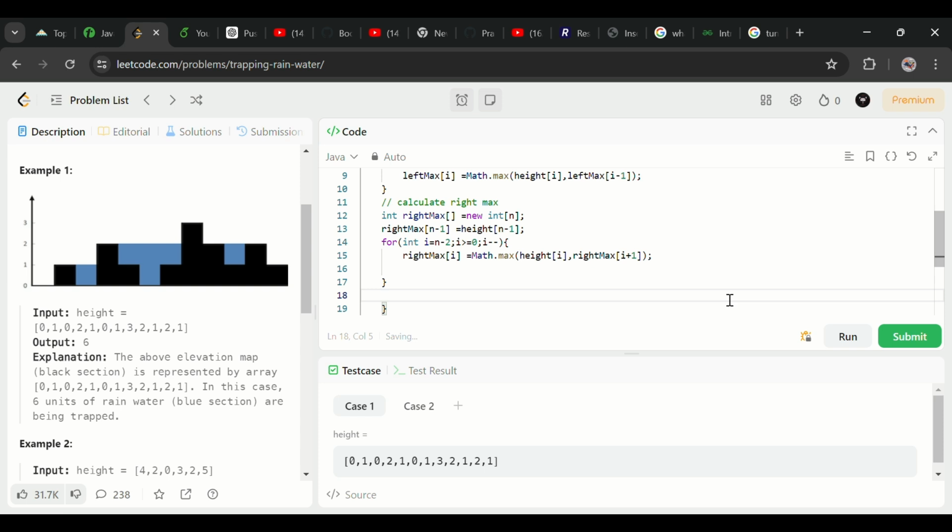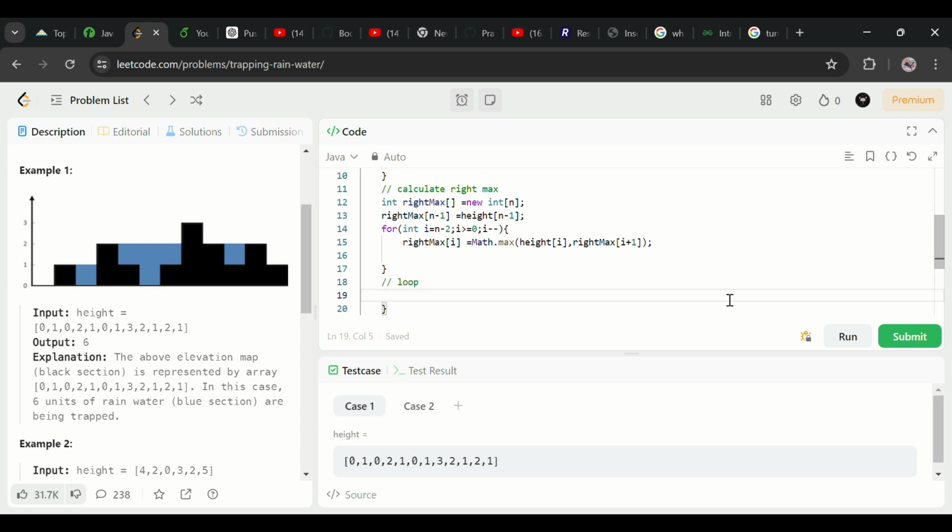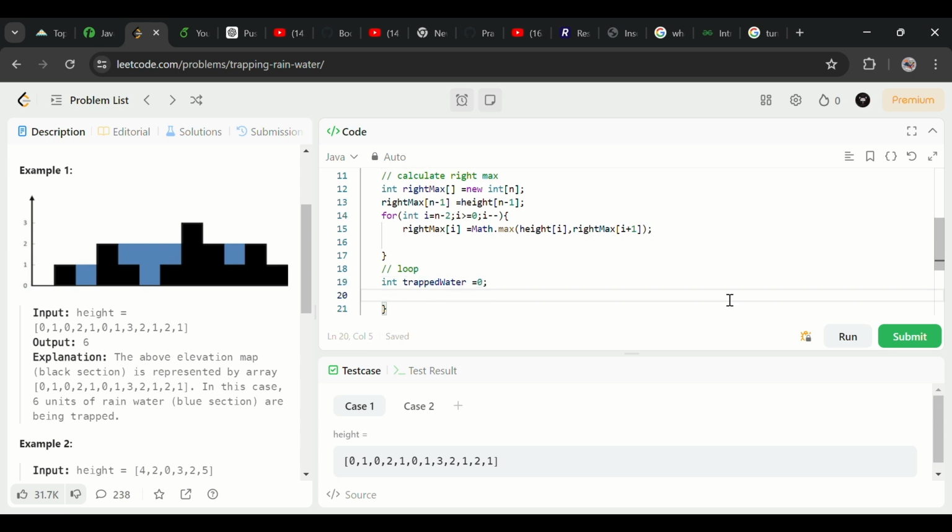It's done. Next I will create a loop for my trapped water and my water level. int trap water, first of all it becomes 0, because it can be possible that all the blocks are at equal levels, no?